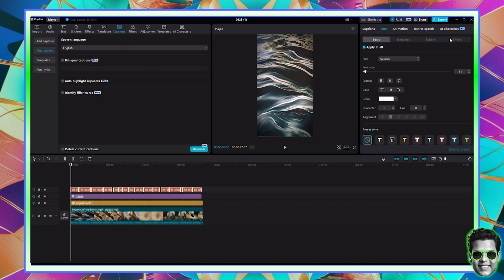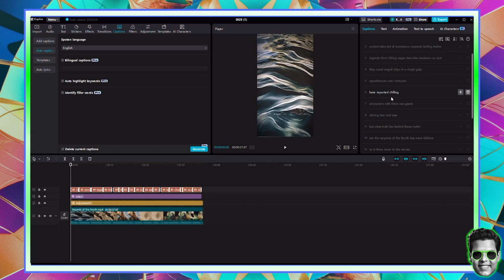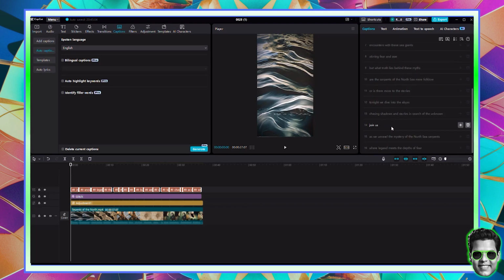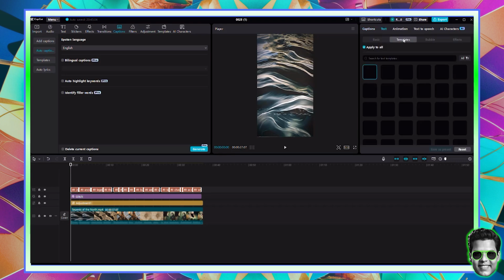Okay, so here, CapCut has introduced a lot of things such as adding captions and so on and so forth. Once you add the captions, you can check your captions out by clicking captions. The reason you want to check them out is because sometimes there are grammatical mistakes with captions, so you want to make sure there are none. Then you want to click the text option here and the templates option, in which case you can go forward and choose a template.